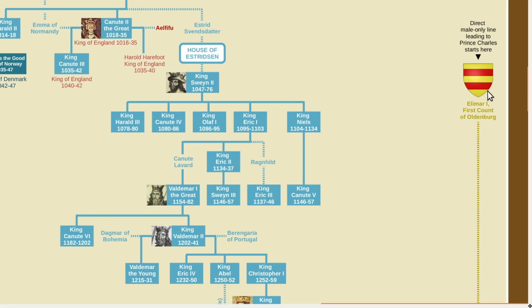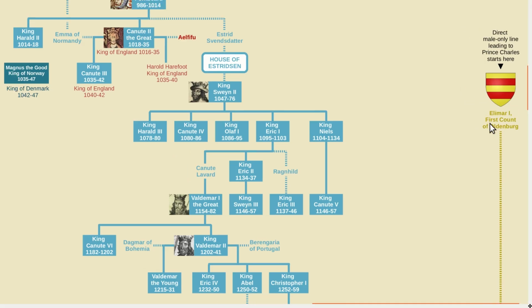Therefore, Prince William, Prince Harry, and the young Prince George are all direct male line descendants of the Oldenburg line. That means if you were only to look at fathers, in other words, Prince Charles's father, and then his father's father, and then his father's father's father, and so on, you would eventually come back to this person here. And then the line would stop because we can't go any further than this.